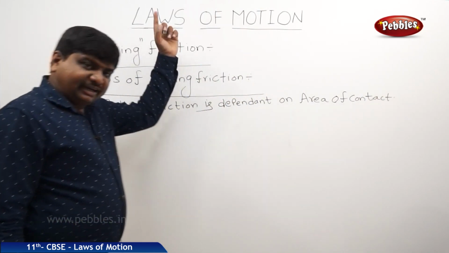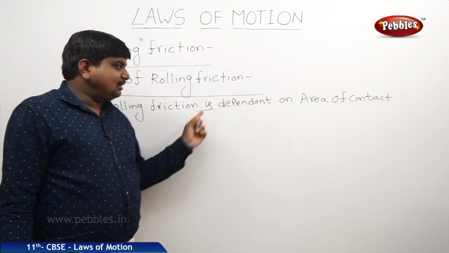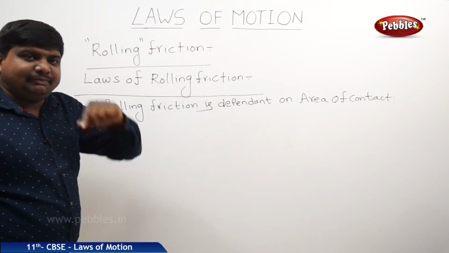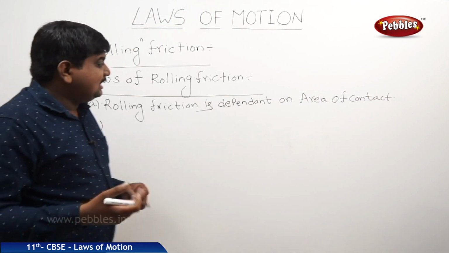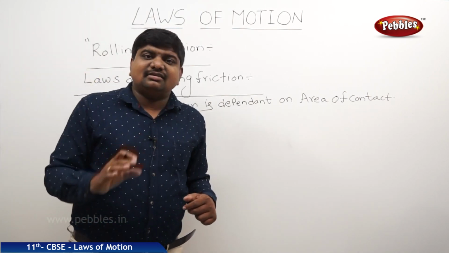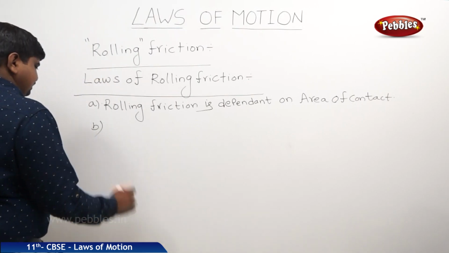The previous frictions, static and kinetic, are independent of it. This is the only one that is dependent. Second, this rolling friction is inversely proportional to the radius of the body under the rolling motion.